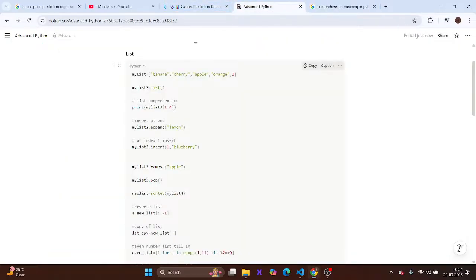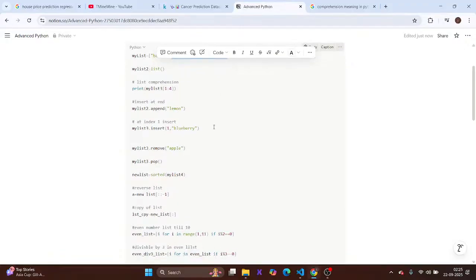If this is a list, and we have to create a new list storing elements from index 1 to 2, that would take so much time, and this makes it an easy task. If you want to print elements in a list from 1 to 4: 1 is index 1, which is inclusive, then 2 and 3 and 4, but 4 is not inclusive, so only cherry, apple and orange will print.